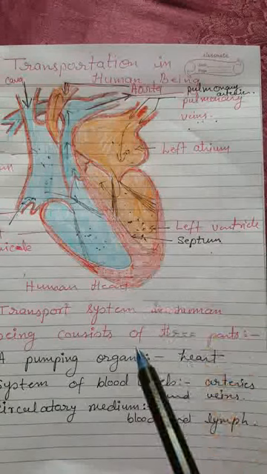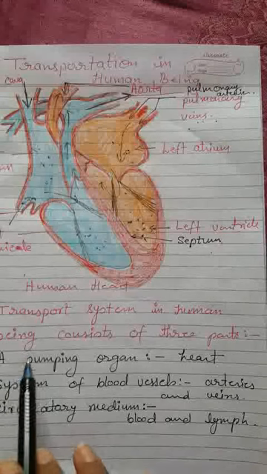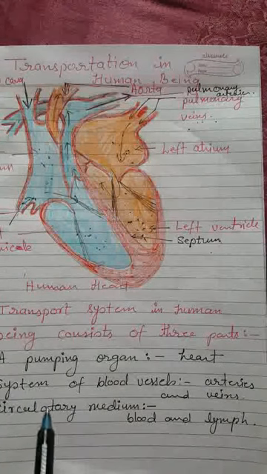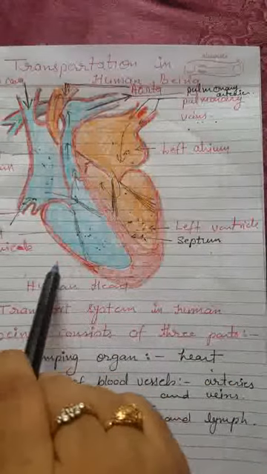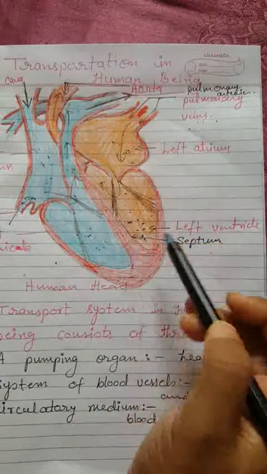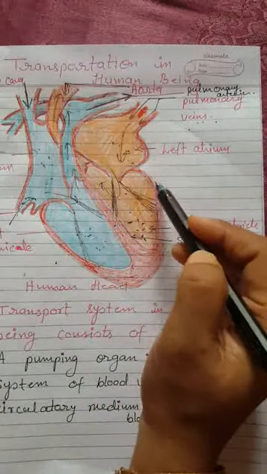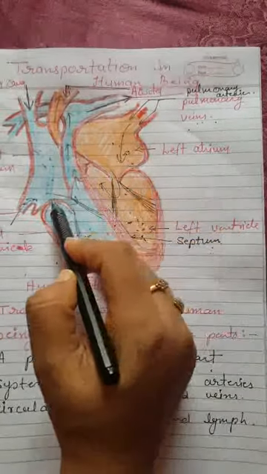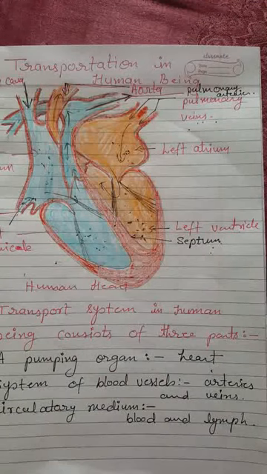Now, we know that there are three parts of the transport system. First is the pumping organ, that is the heart. I explained the different parts of the heart. This is the separating wall, which is known as the septum, which separates the left part of the heart, which has oxygenated blood, from the right part, which has deoxygenated blood. Now I will explain the system of blood vessels, that is arteries and veins.